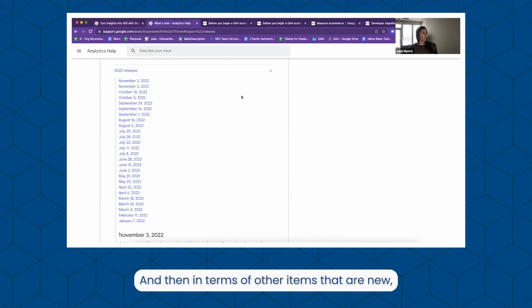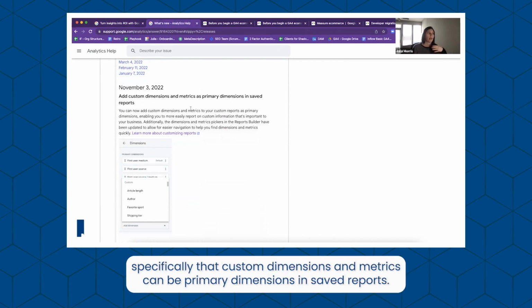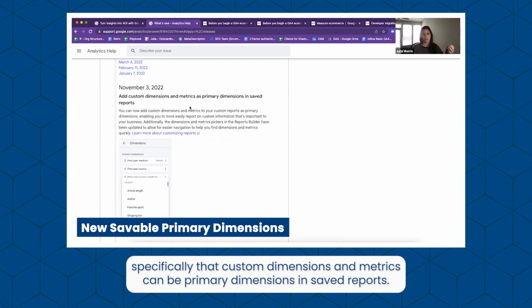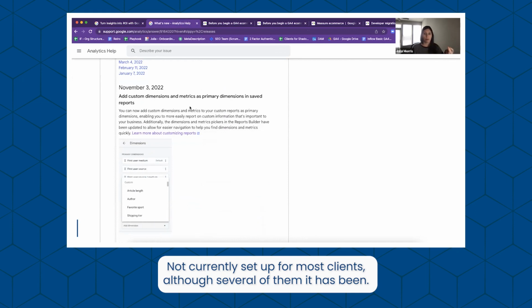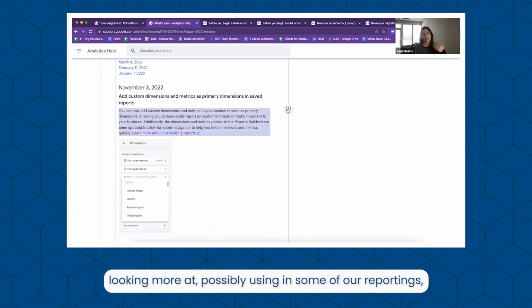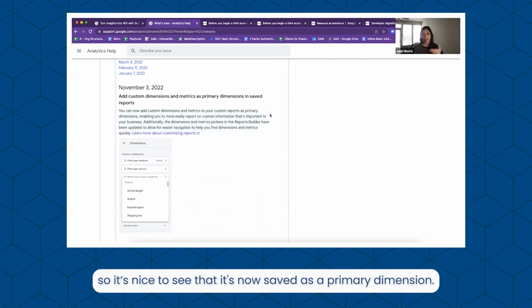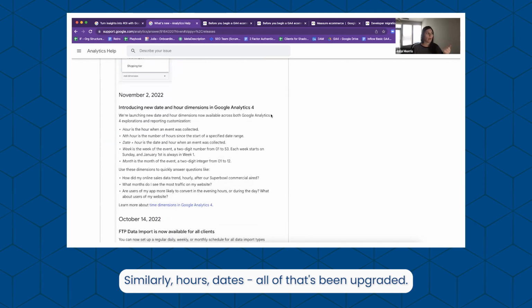And then in terms of other items that are new, there's been a couple more updates to GA4 reporting, specifically that custom dimensions and metrics can be primary dimensions in saved reports. It used to be really irritating how you have to look at those. Not currently set up for most clients, although several of them it has been. However, I think as we get more into reporting, this will be an area that we are looking more at, possibly using in some of our reportings. So nice to see that it's now saved as a primary dimension. Similarly, hours, dates, all of that's been upgraded.